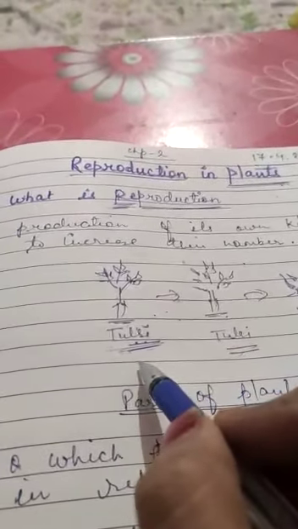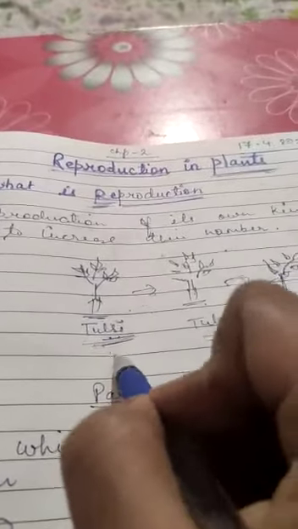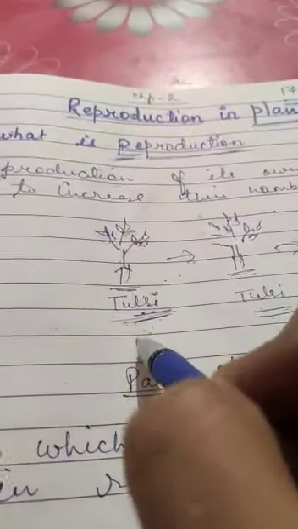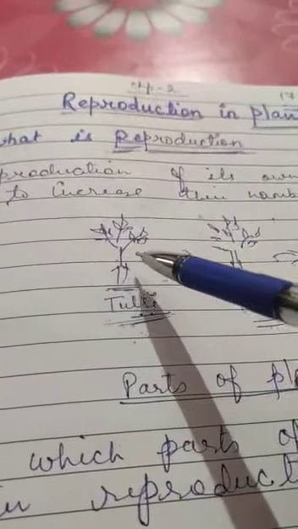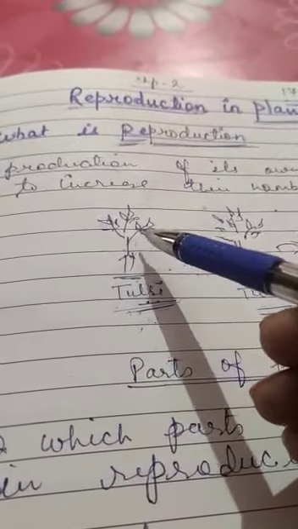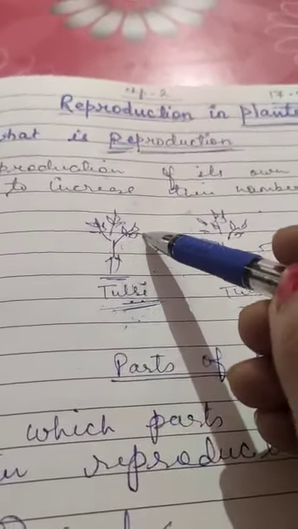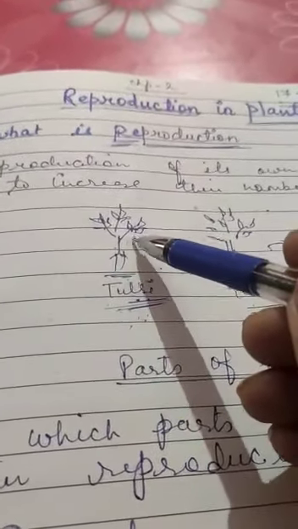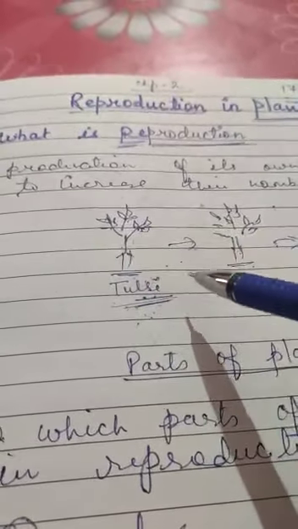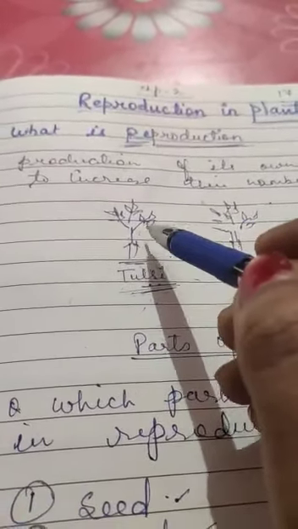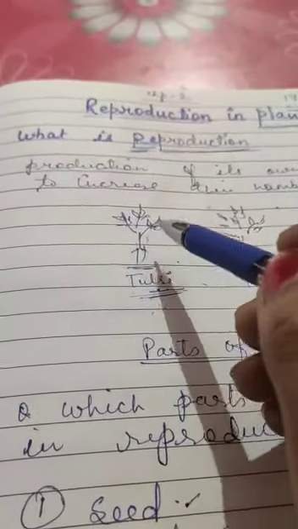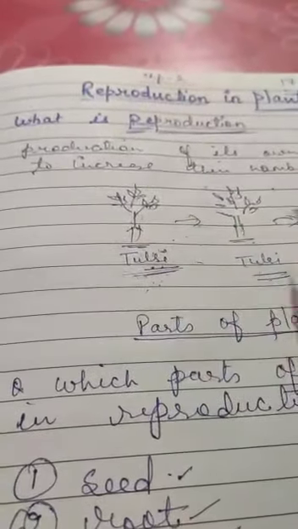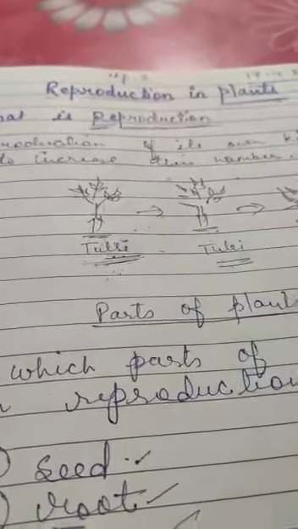Suppose here I take an example of tulsi. All of you have tulsi plants at your home? Yes, all of you have, I think so. Suppose this is a tulsi plant, and tulsi plants have leaves, seeds, flowers and so on. The seed in the tulsi plant is the main agent of reproduction, to give the same species of plant.